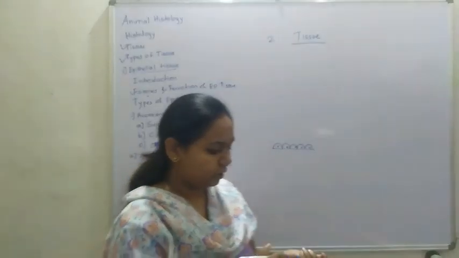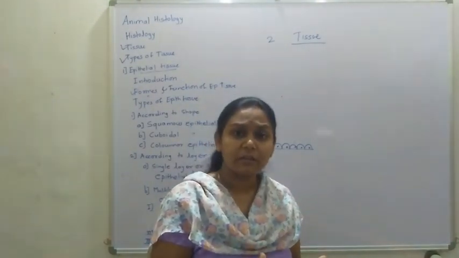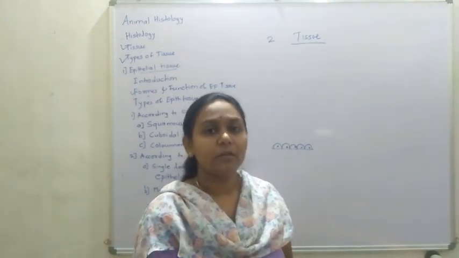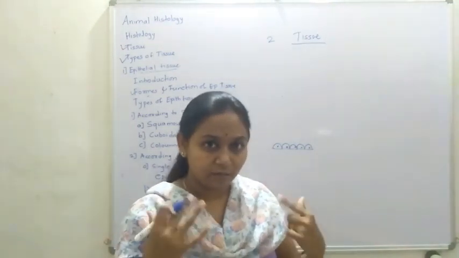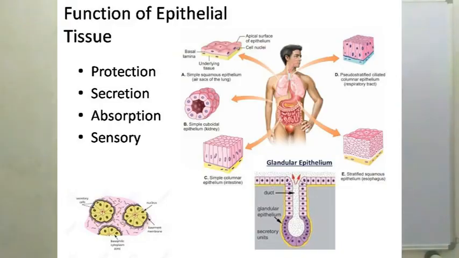So what is the use of the epithelial cell? Each and every organ has epithelial cells. First is the outer layer of our body, that is the skin. What is the use of skin? That is protection. So the first function of the epithelial cell is protection.